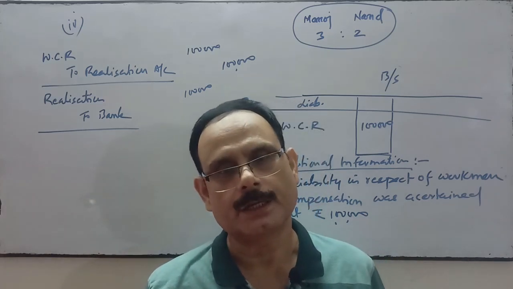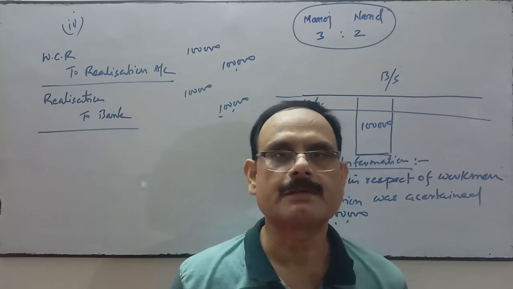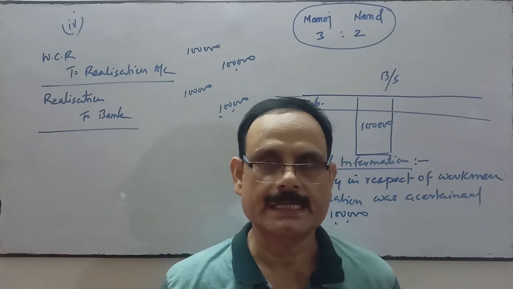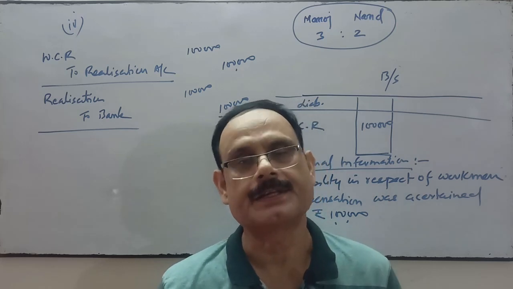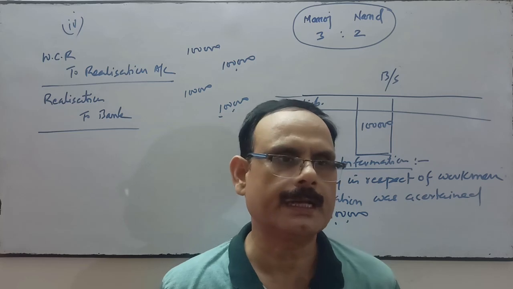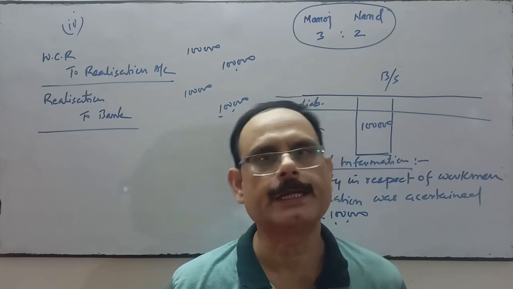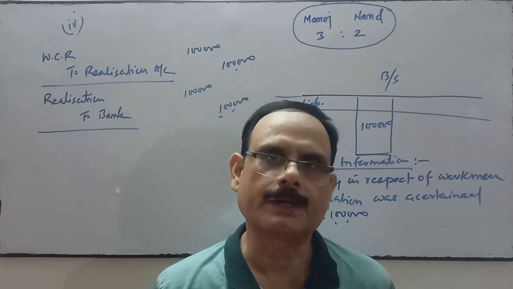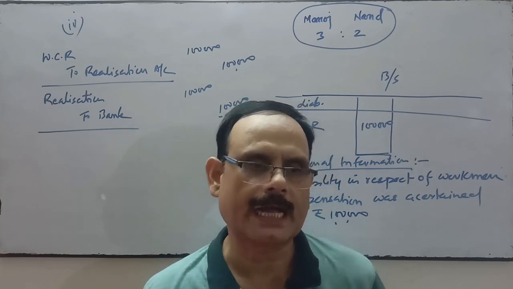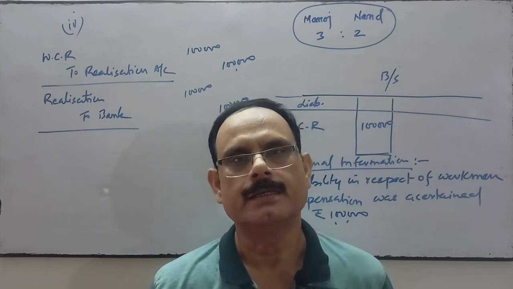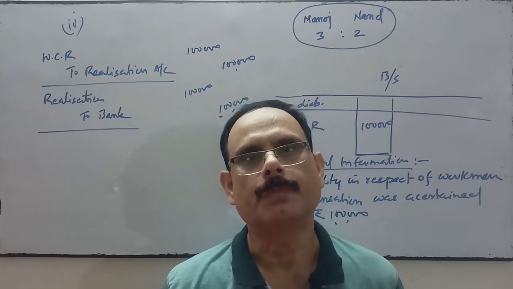Fifth case, maybe there is no workman compensation reserve in the balance sheet and there is a claim, and the claim is ascertained. Then simply this will be treated as an unrecorded liability, realization account debit to bank account. We directly do the payment of this unrecorded liability through the realization account, as we do the treatment of unrecorded liability, realization account debit to bank account.